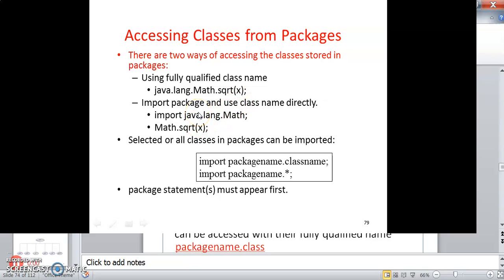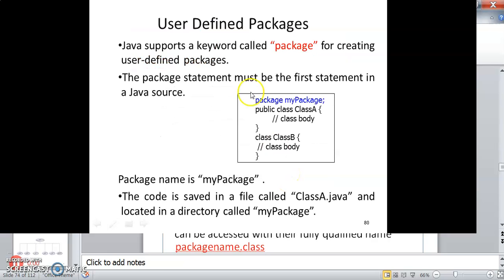Or import the package and use the class name directly. Selected classes or all classes in a package can be imported as import package name dot class name, or import package name dot star. So this is how we import the package. This will import only a specific class inside a package, whereas this statement imports all the classes inside the package. Now user-defined packages: Java supports a keyword called package for creating user-defined packages. The package statement must be the first statement in a Java source file.